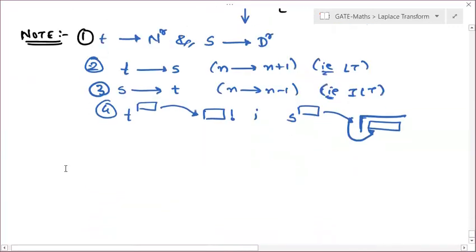Okay, so let us see a question based on it. The same properties that we have seen so far, the first shifting property and the second shifting property, we can apply over here.